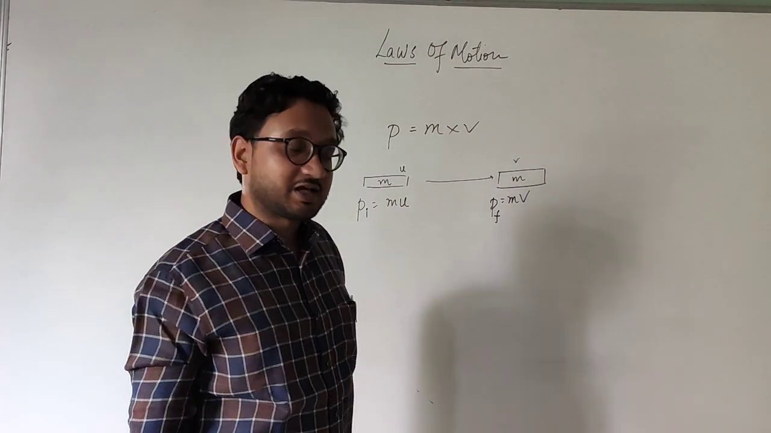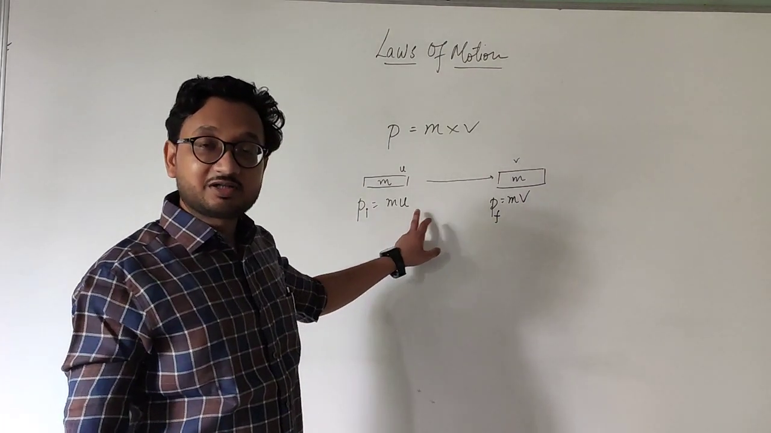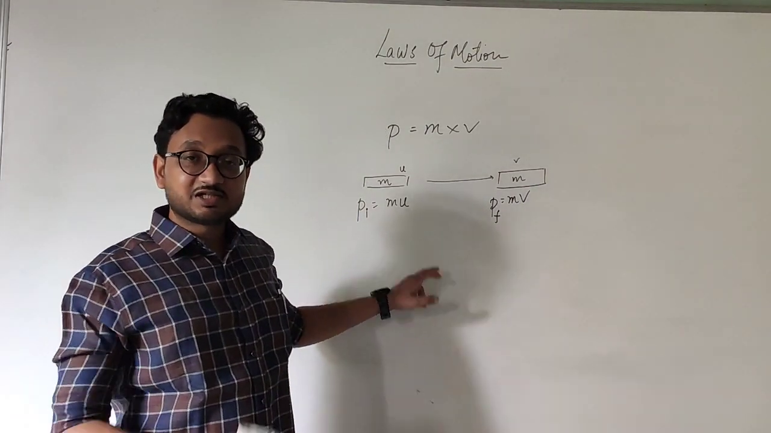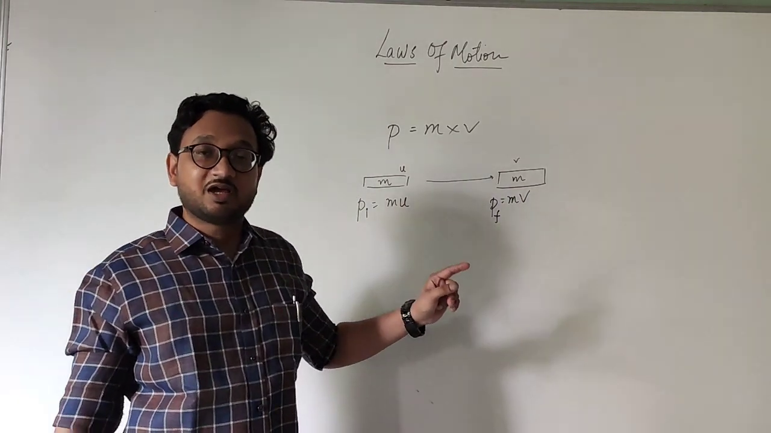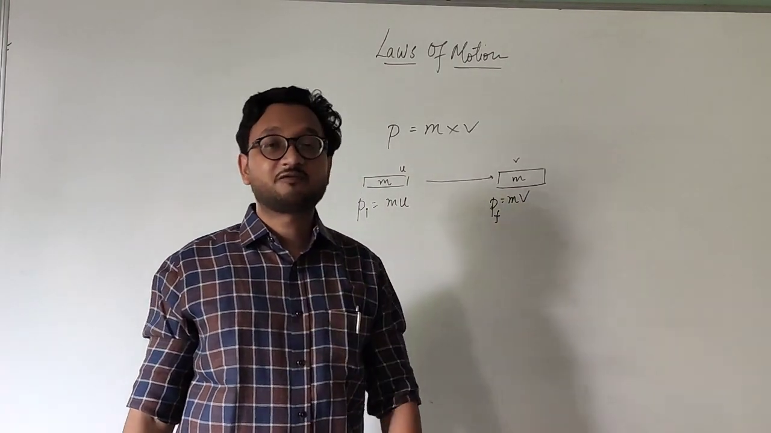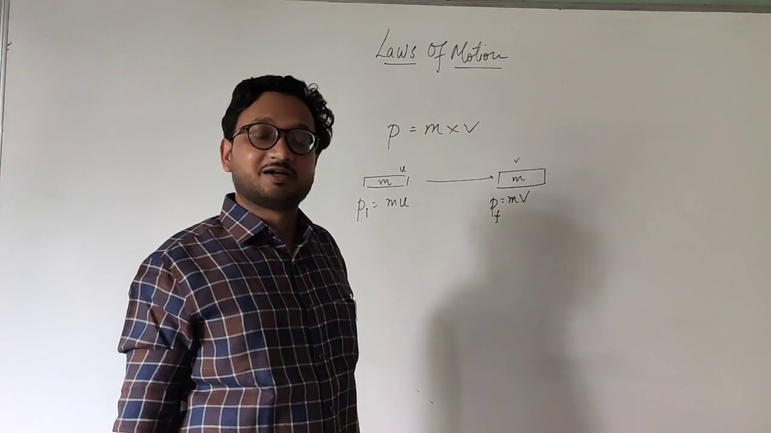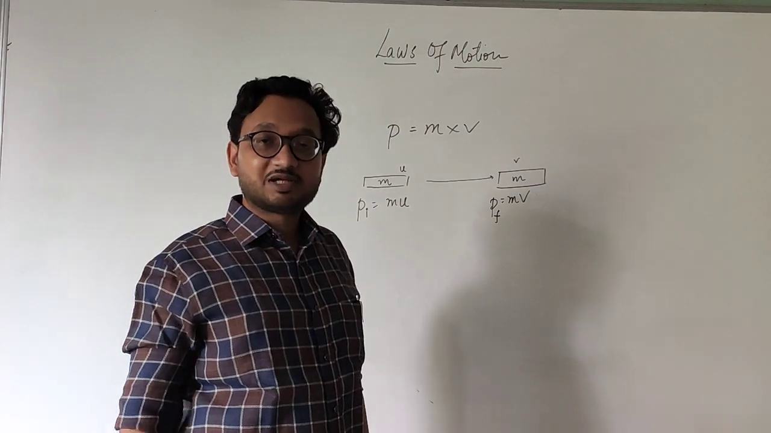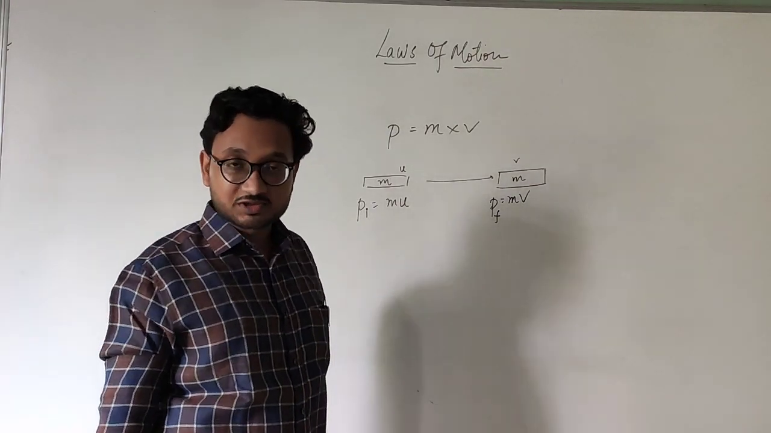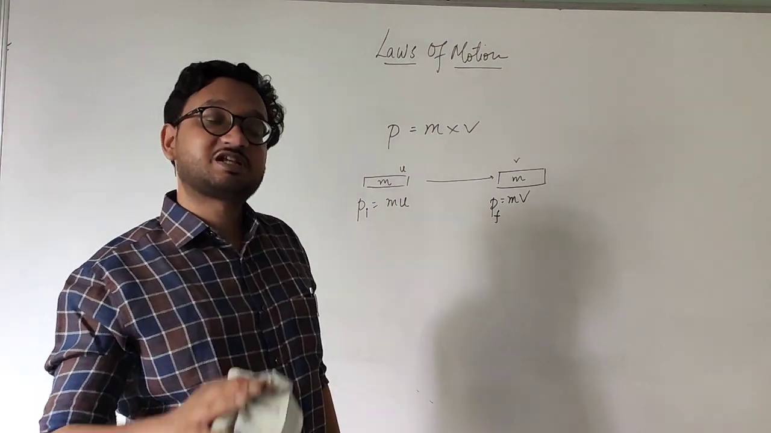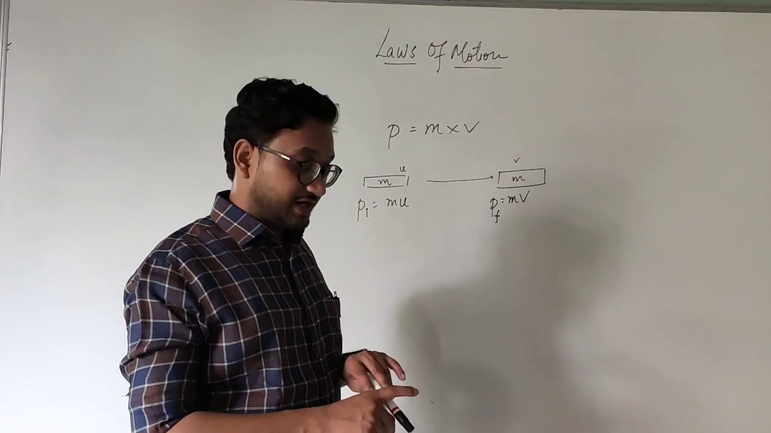I repeat once again. The second law of motion states that the momentum of an object changes according to the force applied on that object and for how much time the force is applied. The statement states that the rate of change of momentum is directly proportional to the applied unbalanced force. This is the statement. Obviously, I will give the statement once again, don't need to worry about it. But we need to understand.